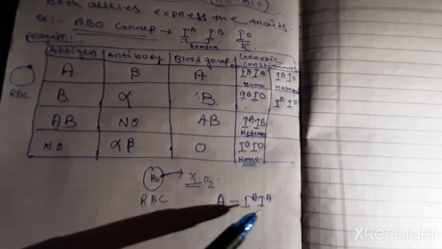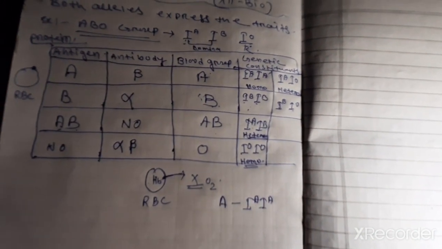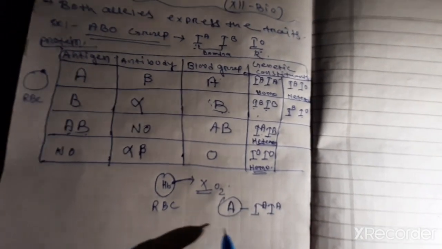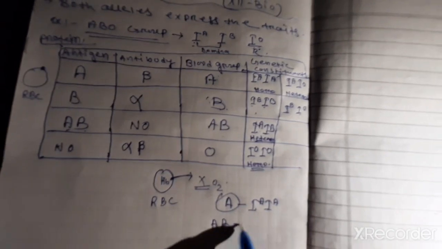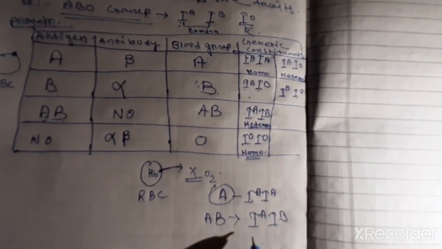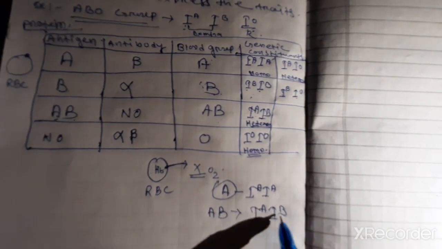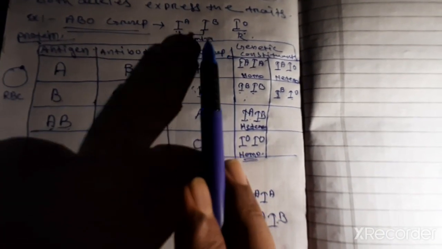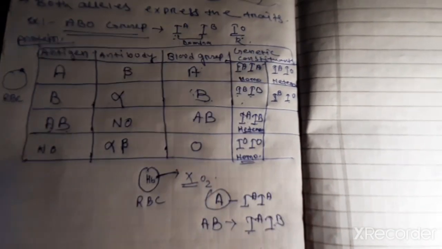Are you getting my point? So the blood group is A. If a person is having the blood group AB, then what will be the genetic constituent? IA and IB. That means A is dominant, B is also dominant. I have already taught you that both A and B are dominant. Only O is recessive.